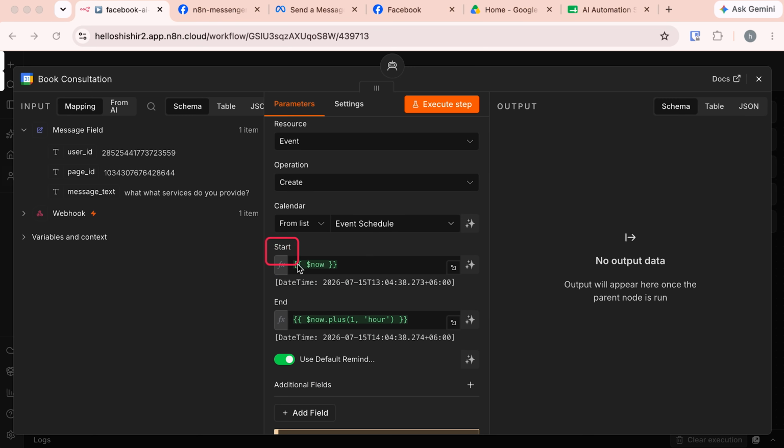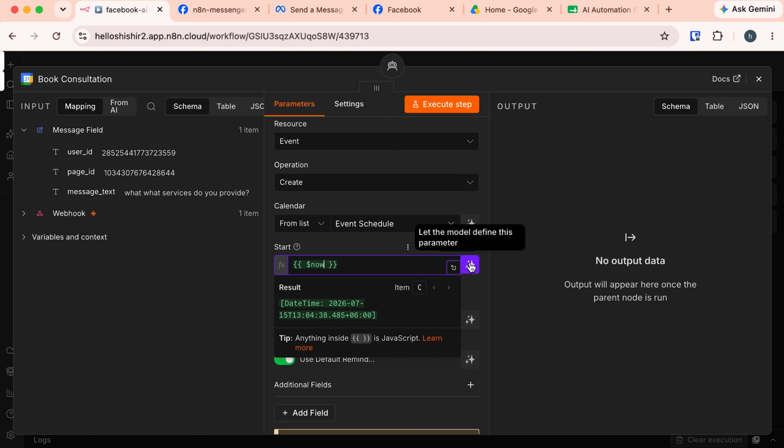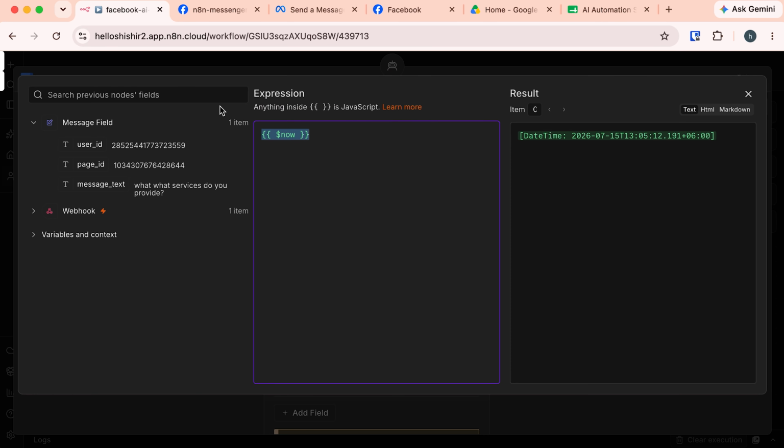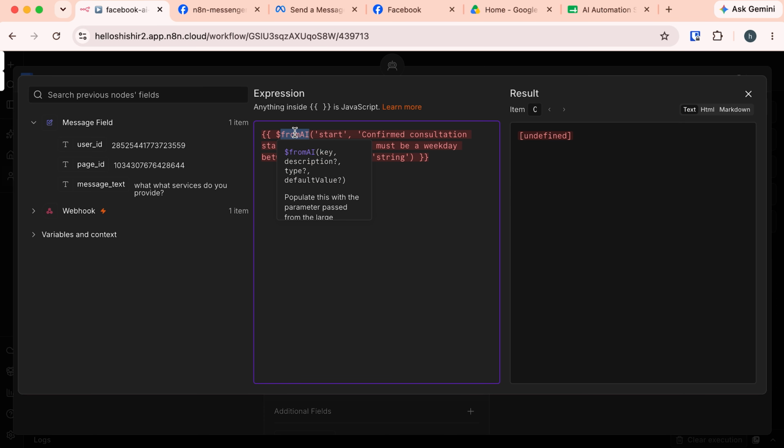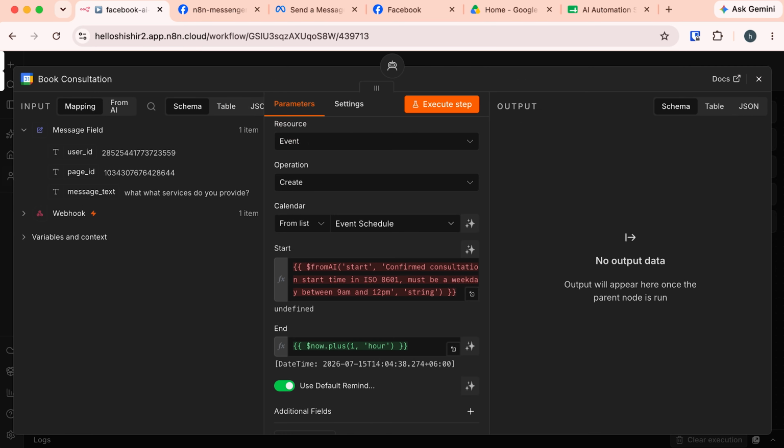Here we must provide start and end time. I will offer a 60-minute consultation time. So let's provide the start time expression. Let's expand this and replace this with the code snippet. Here again I'm using the fromAI function, and I have provided this start time. It is for the confirmed consultation start time in ISO 8601 format. It must be a weekday between 9 a.m. to 12 p.m. After that time, I am not available to provide any free consultation. Okay, let's close this.